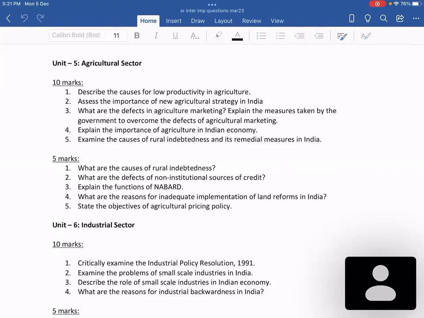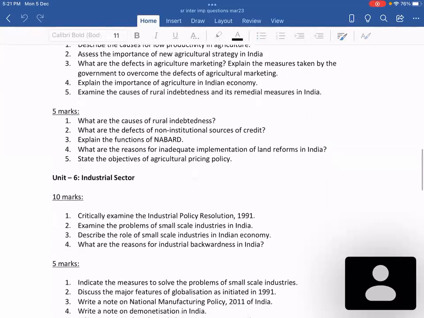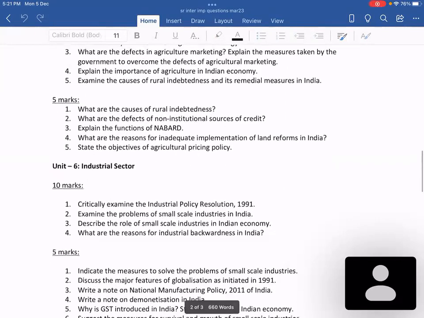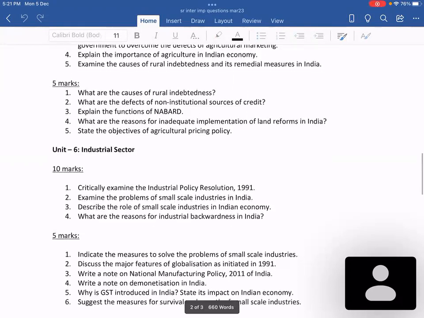And the same thing for the fifth question also: causes of rural indebtedness and its remedial measures. If it is 10 marks, both the causes as well as the remedial measures. If it is only 5 marks, only the causes of rural indebtedness are asked in the board exam. So these are all the important questions in the agricultural chapter.